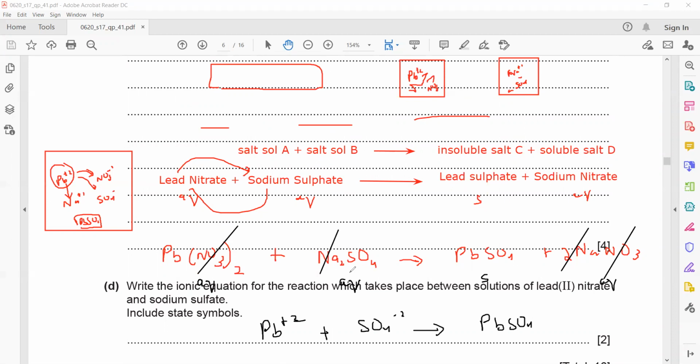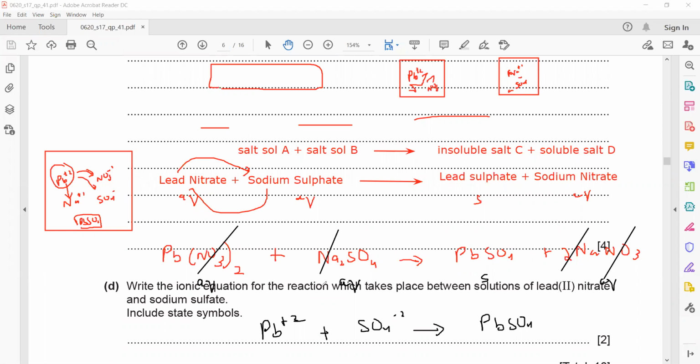The ionic equation for this reaction. For everyone, is it clear? The ionic equation for the reaction between lead and sulfate ion.